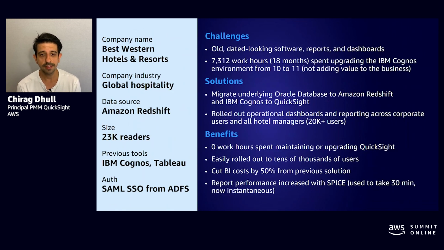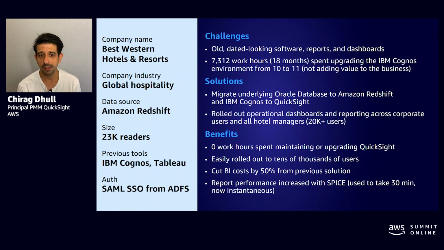Another customer is Best Western, which is a global hotel chain. Best Western has over 23,000 end users in QuickSight, those being revenue managers at each hotel location. Previously, these users would get dashboards on a weekly or monthly basis, but now they can get them in real time and can provide access to a much larger set of rich data to a large audience due to QuickSight's non-restrictive pricing.